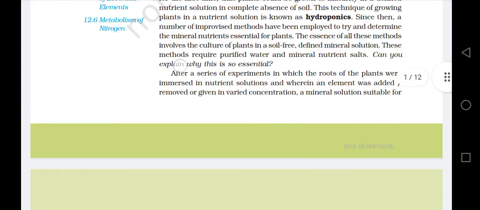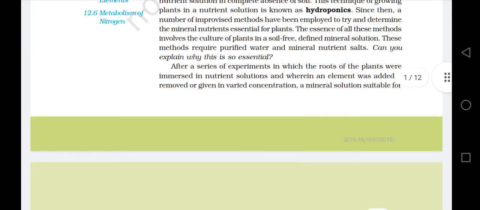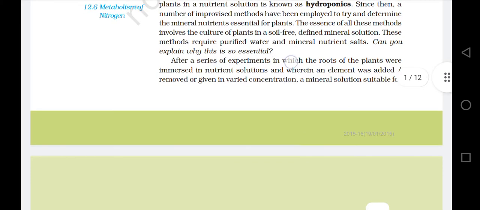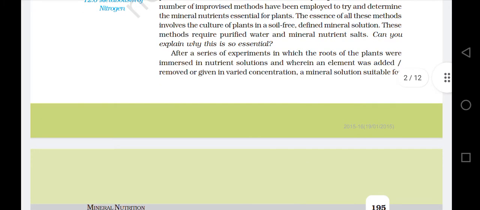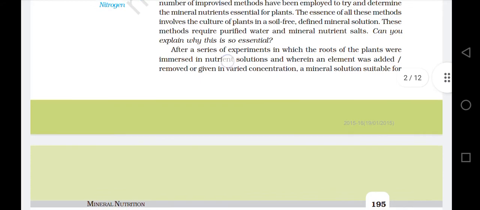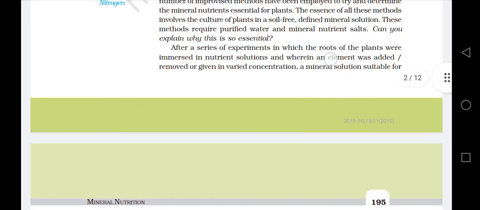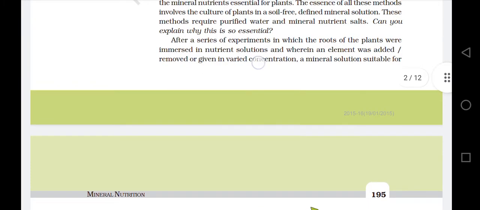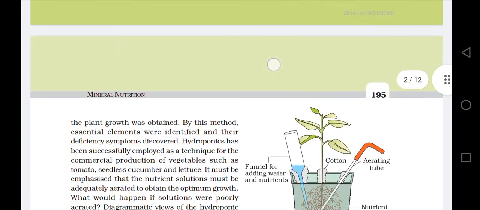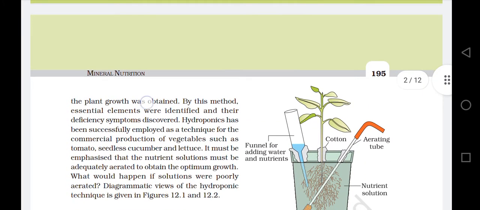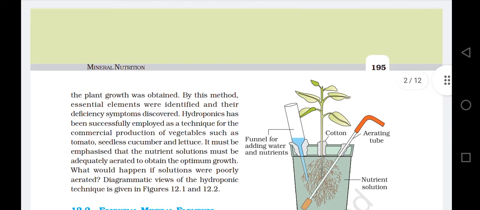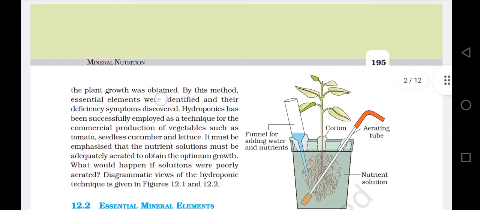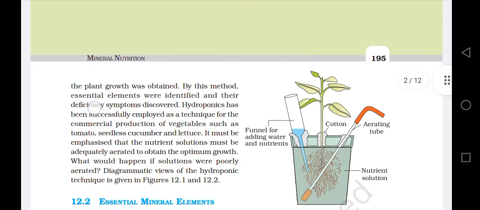Can you explain why this is so essential? After a series of experiments in which the roots of the plant were immersed in nutrient solutions and wherein an element was added, removed, or given in varied concentration, a mineral solution suitable for the plant growth was obtained. By this method, essential elements were identified and their deficiency symptoms discovered.